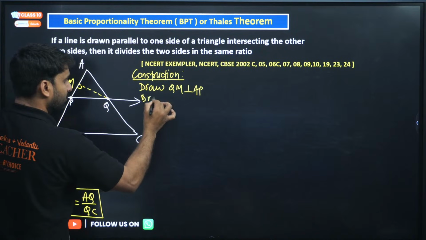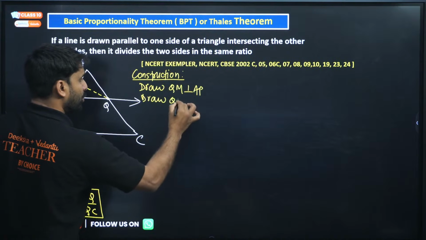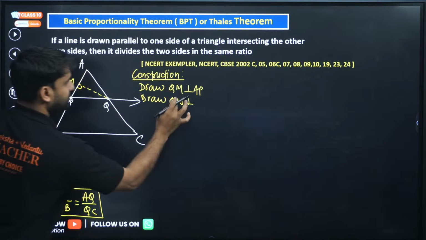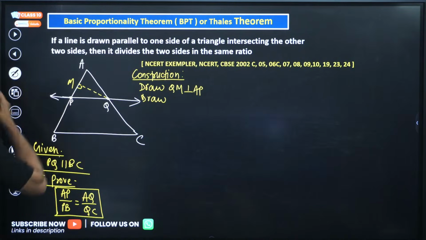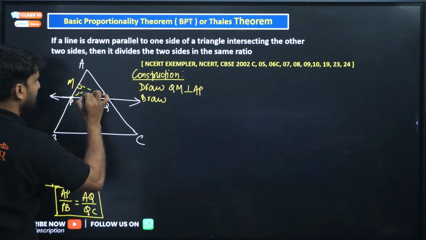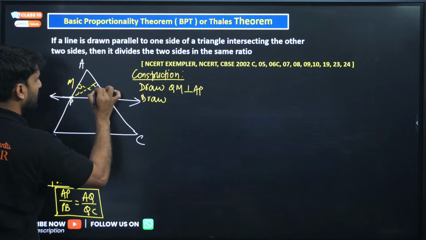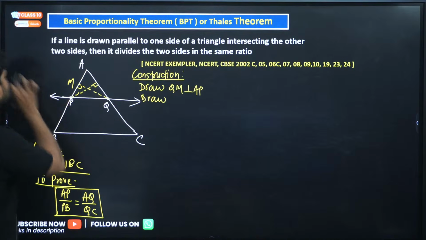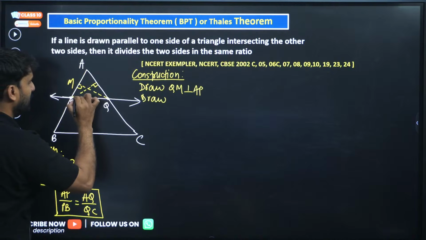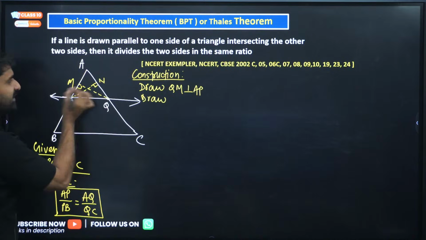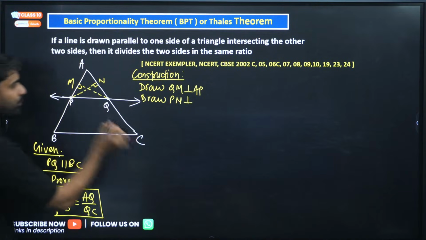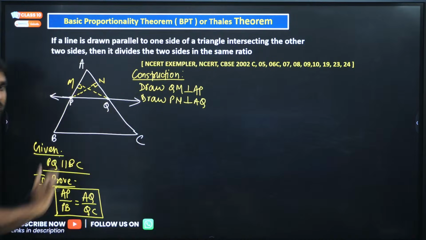Similarly, draw QN. See, this is PQ. Some constructions are required here, my dear. Join this line here, 90 degrees. So draw PN perpendicular to AQ. This is M, this is N. So two constructions are clear.